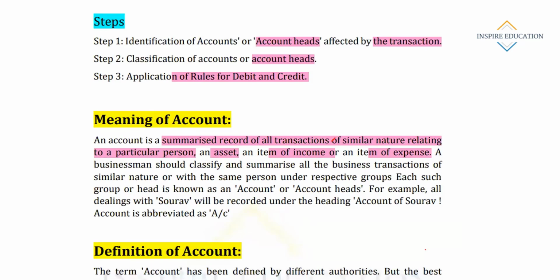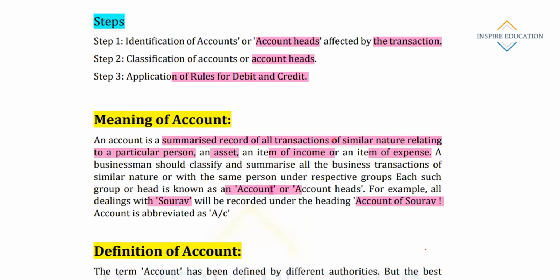Okay, a businessman should classify and summarize all business transactions of similar nature or with the same person under respective groups. Each such group or head is known as account. For example, all dealings with Saurav will be recorded under the heading of account of Saurav. Suppose we have so many transactions with Saurav. Suppose he may be a debtor or creditor, no problem. We'll record under the account of Saurav.